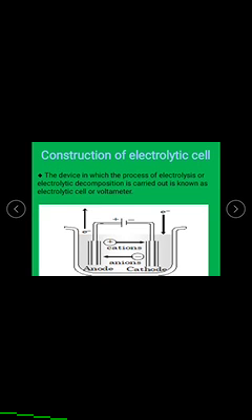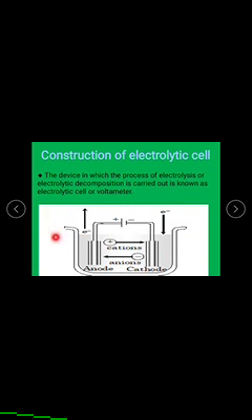The device in which the process of electrolysis or electrolytic decomposition is carried out is known as an electrolytic cell or voltameter. It is also called an electrolytic conductor.